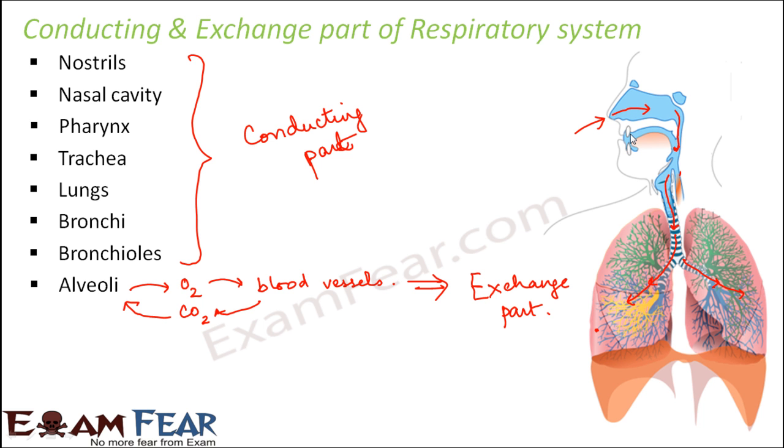If you see here, when the air is conducted from nostrils to nasal cavity, there is no exchange taking place. It is not that oxygen is passed from nostrils to nasal cavity while something else is passed back from nasal cavity to nostrils. It is just that the air is getting conducted till the alveoli, but once it reaches alveoli, it cannot move to the blood capillaries just like that. So there has to be exchange. Oxygen will get in, carbon dioxide will get out, and this exchange will take place by the process of diffusion. How this exchange takes place, we will see later in this lesson itself.